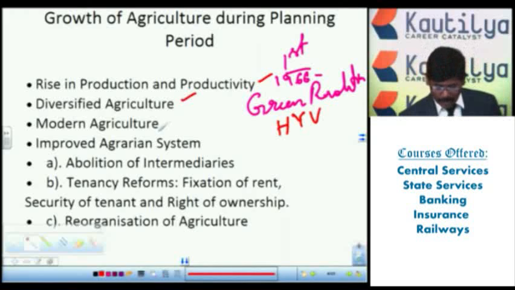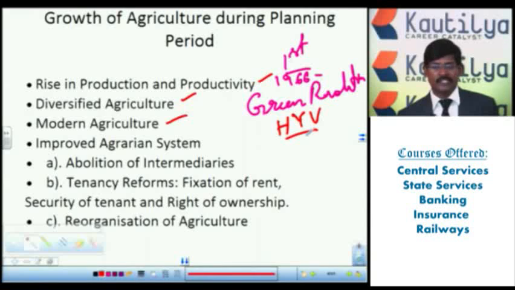Next one, modern agriculture. In modern agriculture, mainly HYV seeds, different pesticides, fertilizers, tractors, combine harvesters, and harvesters are used. So we are using modern tools, techniques and methods. Mainly in the irrigation system, we started drip irrigation, one of the most important modern techniques we are using. So these are all the things.